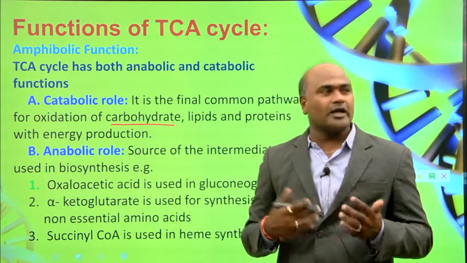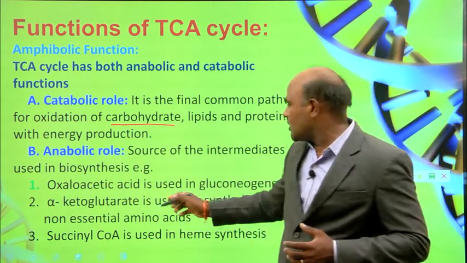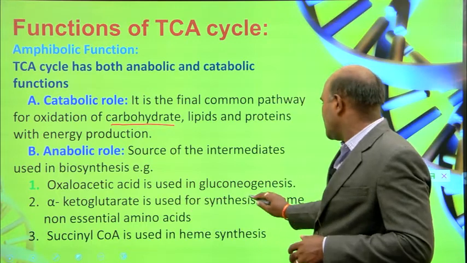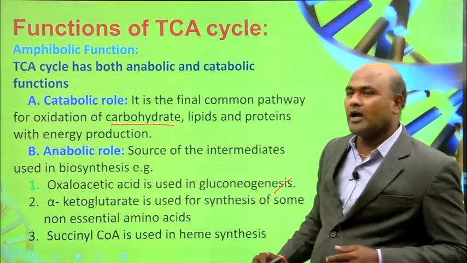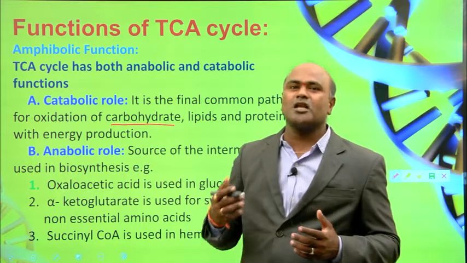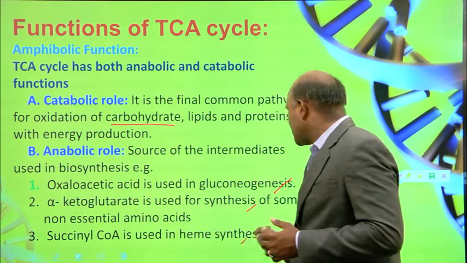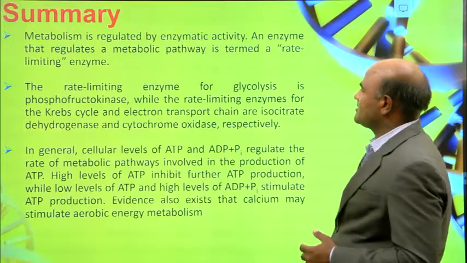What are the sources used in biosynthesis pathways? One is oxaloacetic acid, used in the gluconeogenesis process, and then alpha ketoglutarate, used in synthesis of some of the non-essential amino acids, and then succinyl-CoA is used in heme synthesis. And yes, this is a summary.